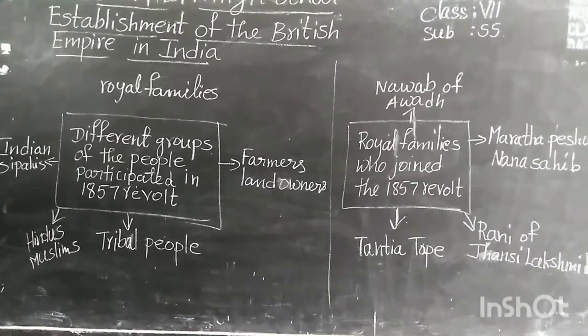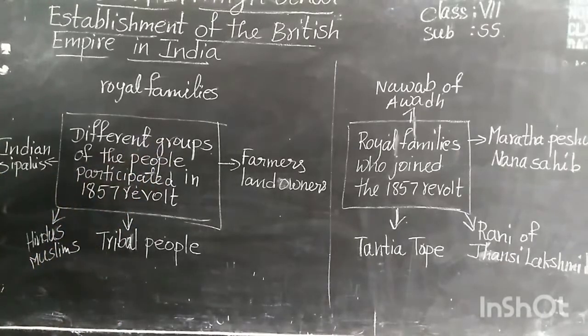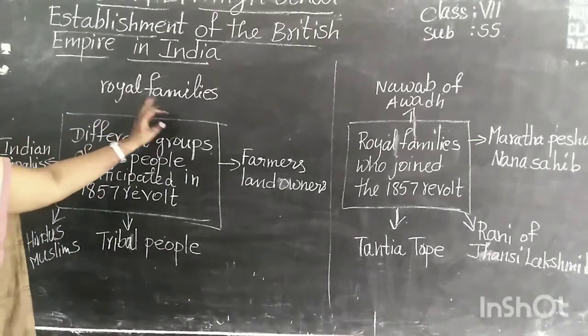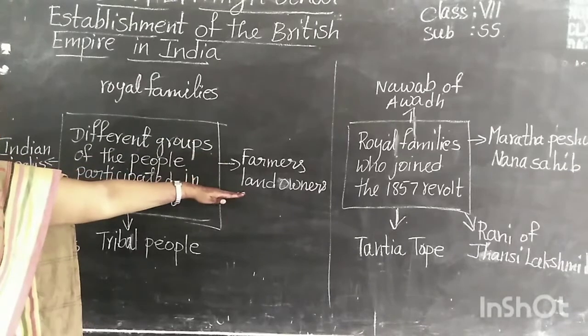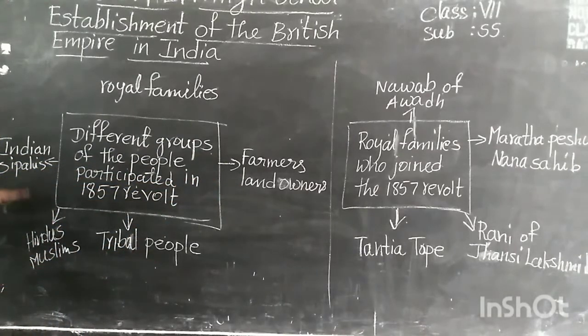Now see here, children. Different groups of people participated in the 1857 revolt and resisted the English people. First, royal families. Next, farmers and landowners. Next, tribal people, Hindus and Muslims, and Indian Sipahis. These are the people who resisted the English.